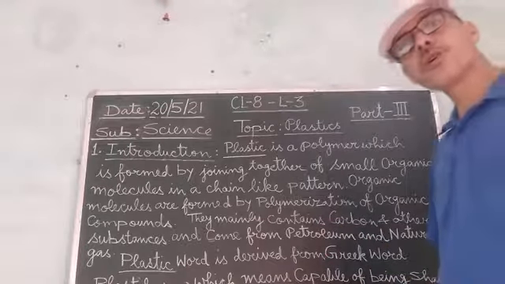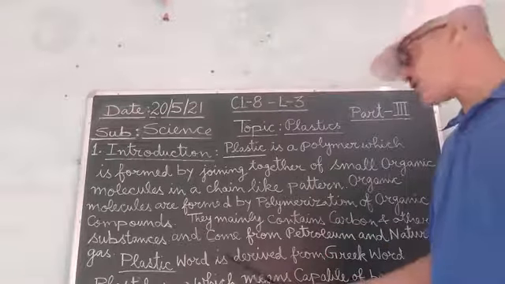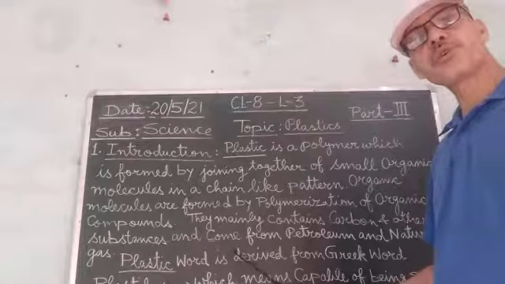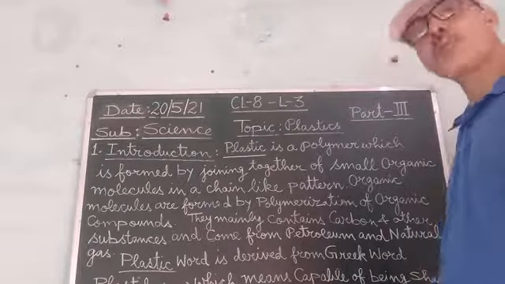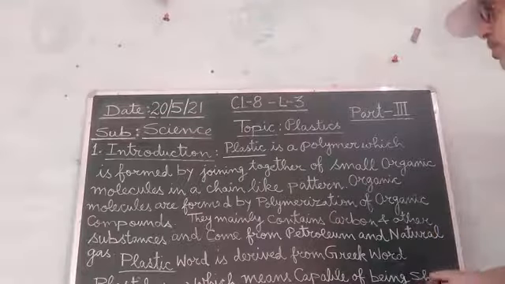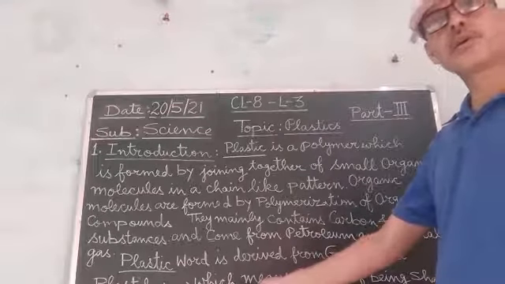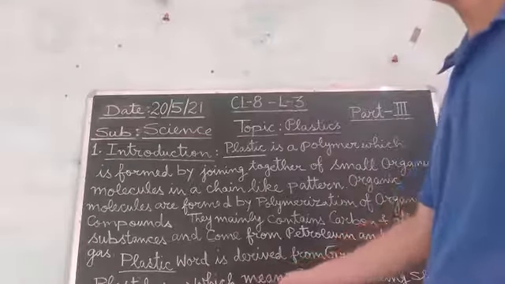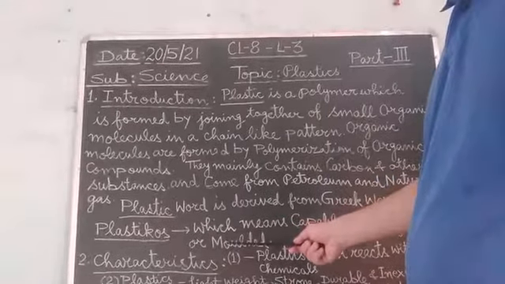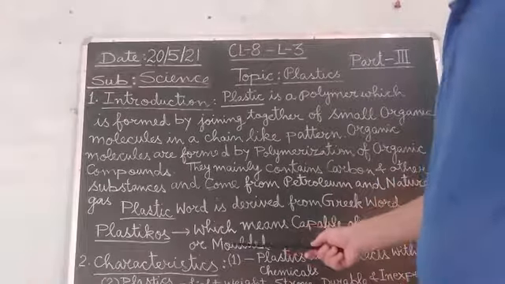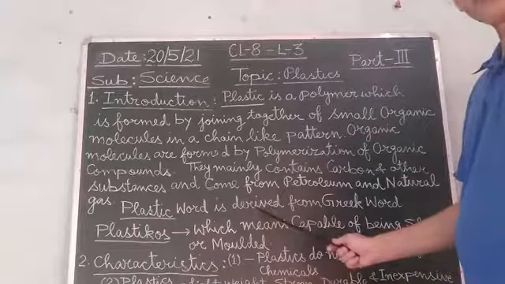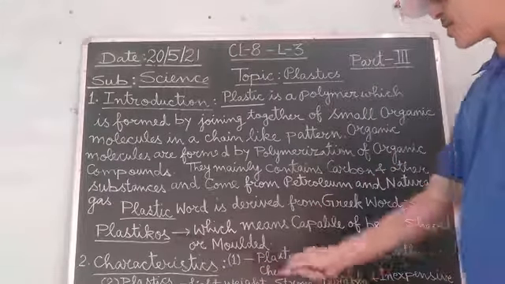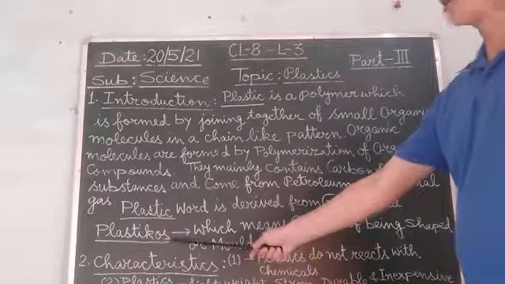The second important thing is that this word plastic is derived from a Greek word called plastikos.